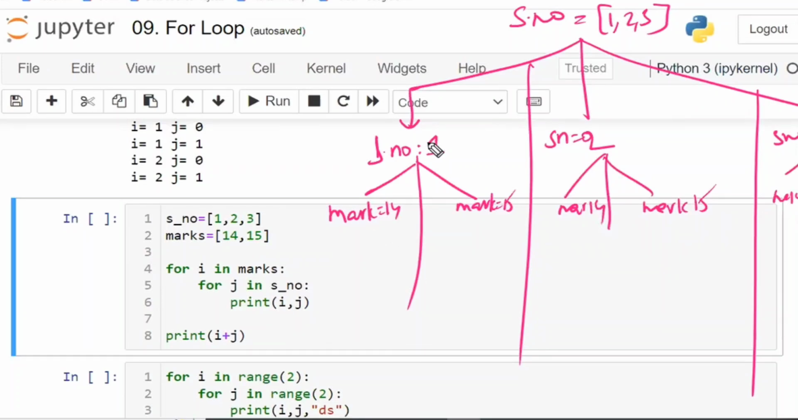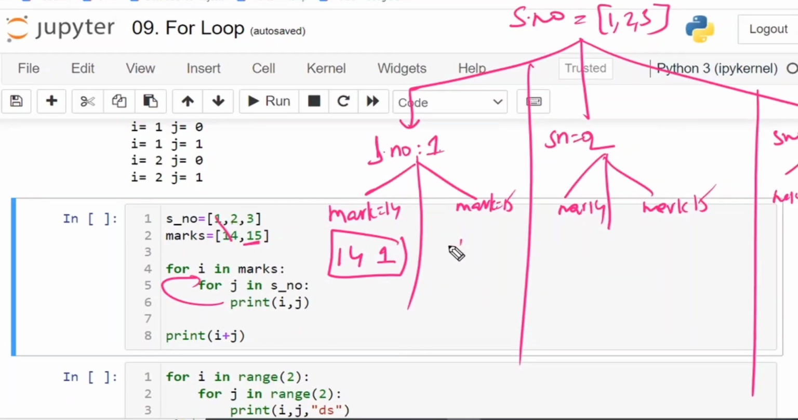Now, for first serial number 1 and 14, what is the output? I have to print first I in marks. I in marks. What is the marks? That is 14. 14 and J in serial number. Serial number is 1. So 14 1 will be printed. So 14 space 1 will be printed. Followed by next. After this, it is going back here. That is 15. So 15 in serial number. That is J in serial number. That is J value in the serial number is 2.